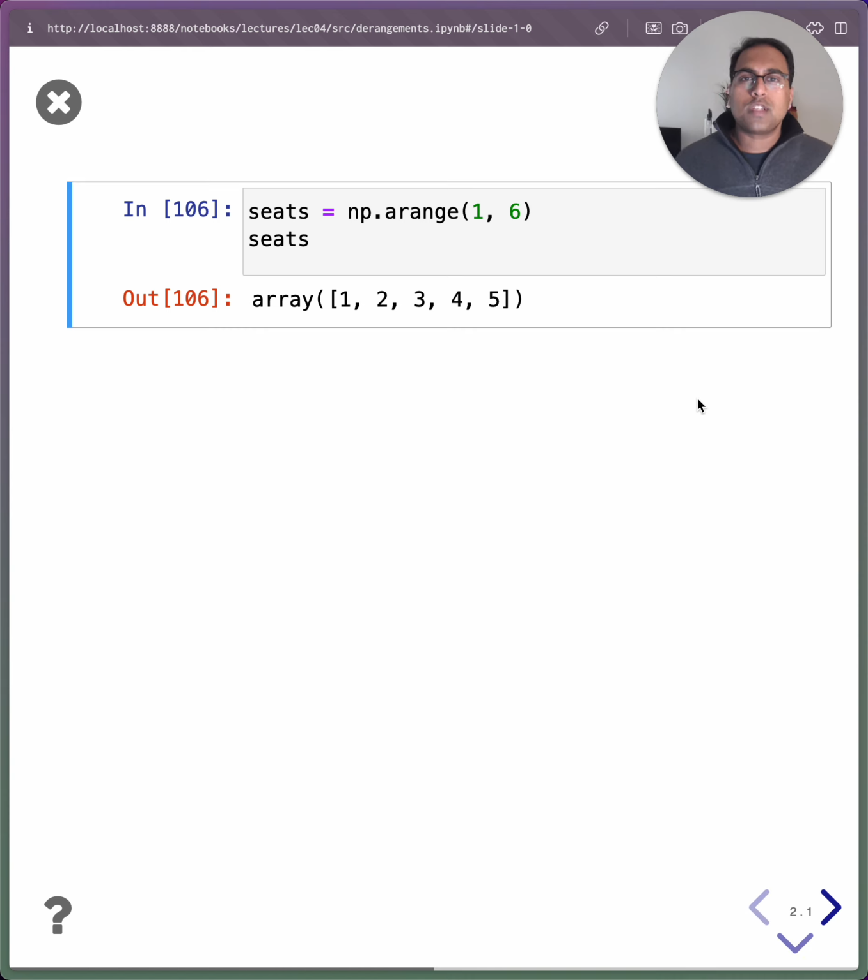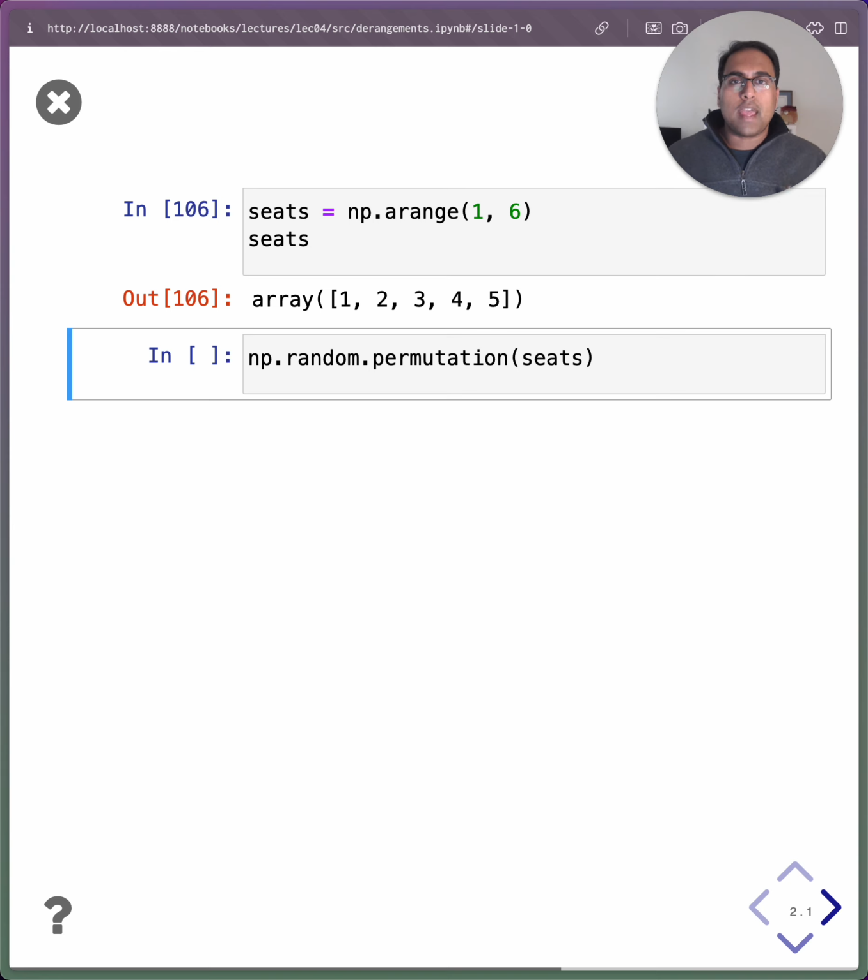Here I've produced an array with 5 numbers, 1, 2, 3, 4, and 5, and you can imagine this represents passenger 1 sitting in seat 1, passenger 2 sitting in seat 2, passenger 3 sitting in seat 3, and so on and so forth. So pretend this is what the plane would look like if everyone actually sat in their correctly assigned seat.